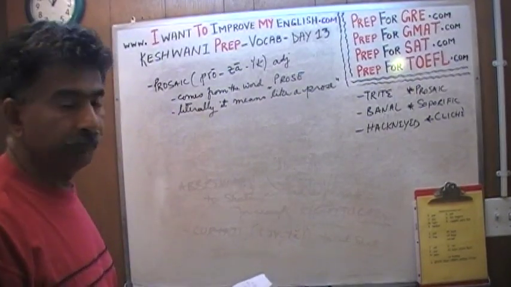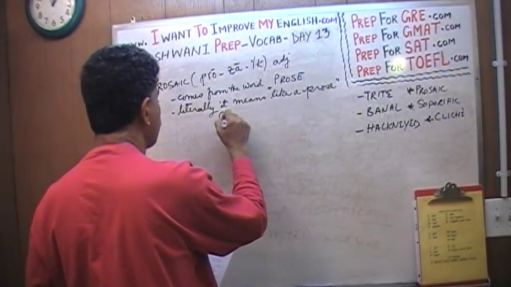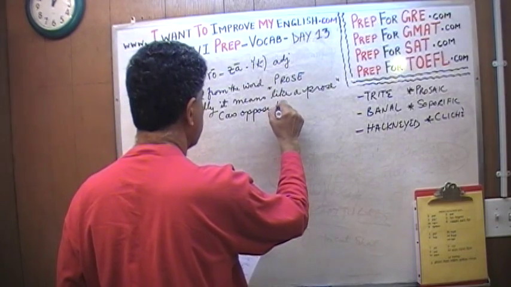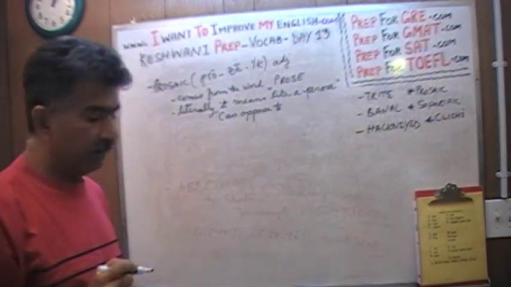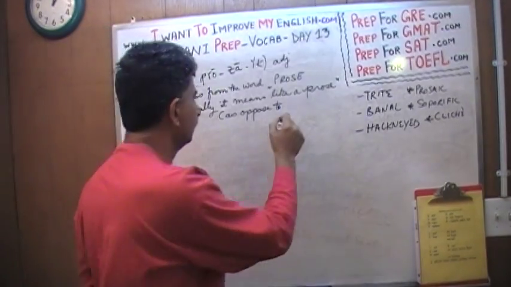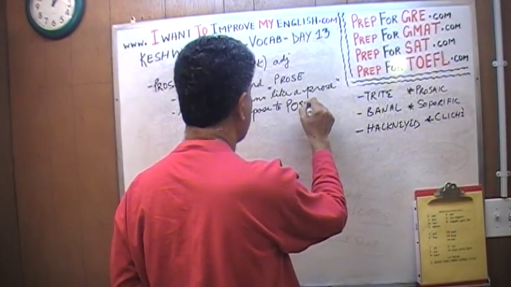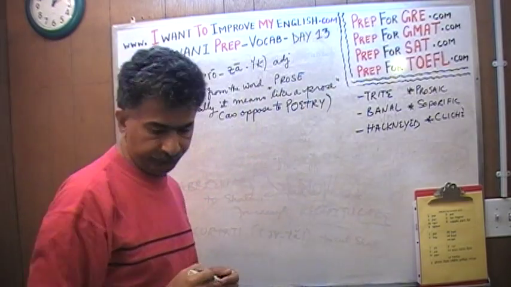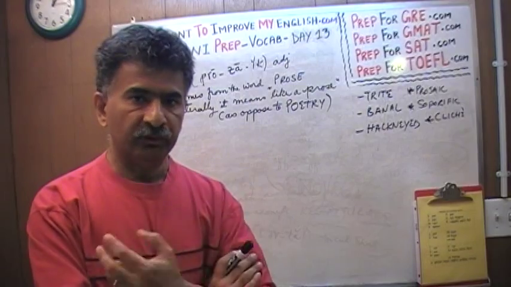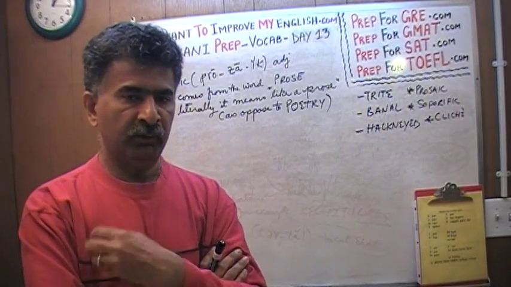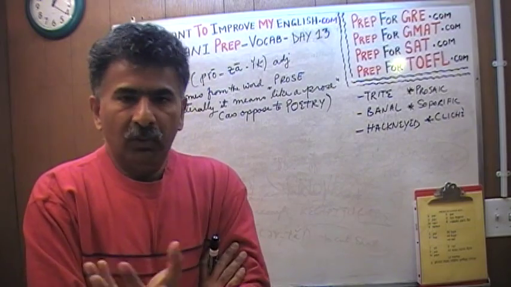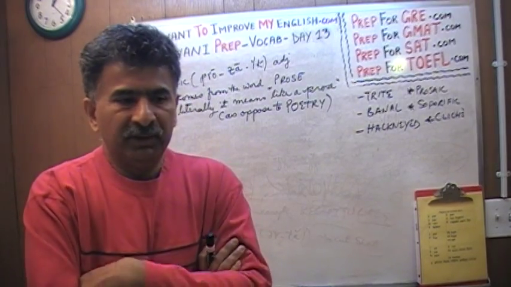As opposed to what? What will be the antonym of prose? Well, the antonym of prose is poetry. In poetry, one would expect to see emotions, one would expect to see creativity, one would expect to see some life in it. Well, prose is something ordinary, mundane that you write to somebody.